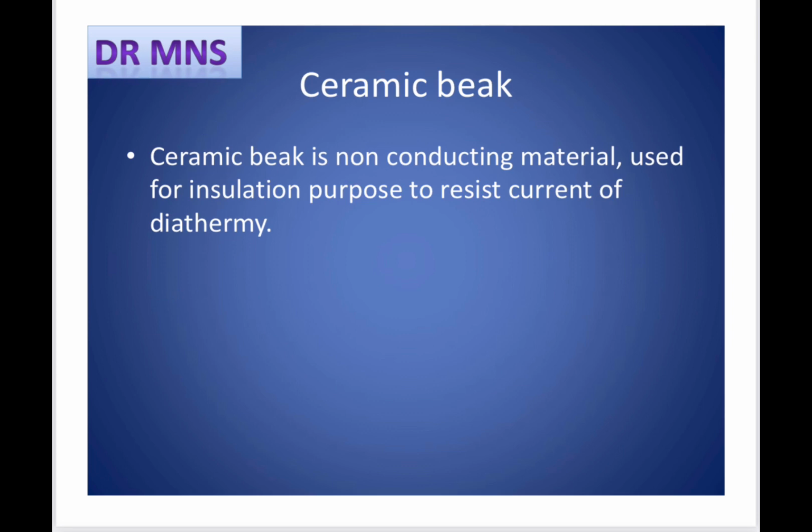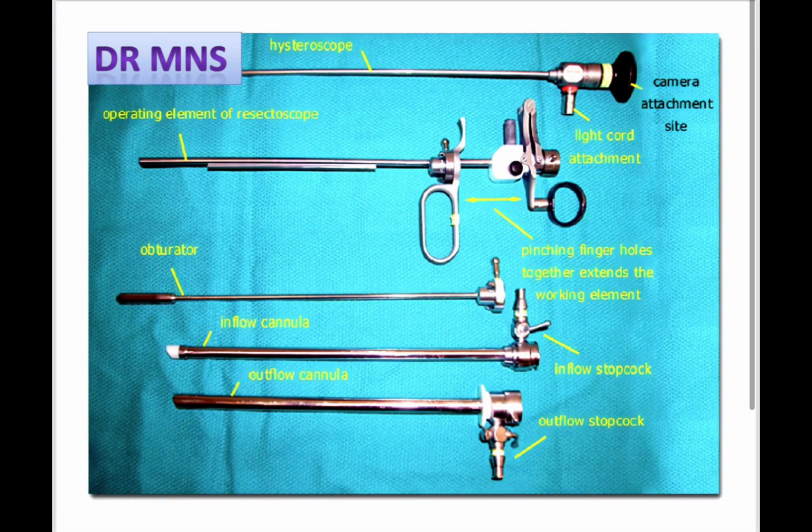As I have said, the ceramic beak, which is the whitish area, is an insulating or non-conducting material, and it is used for insulation to resist the current of diathermy, not to spread it behind and not to damage the urethra. That's why this ceramic beak is placed at the tip. As highlighted, this whitish part is the ceramic beak, acting as a non-conducting insulator, so the current does not spread toward the urethra and cause iatrogenic injury.